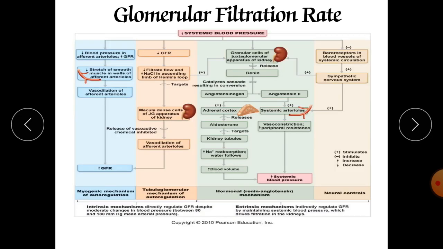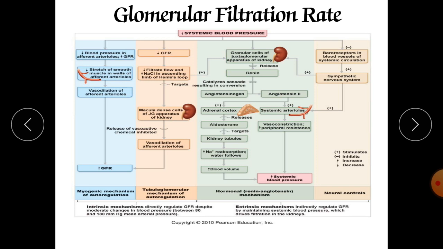Now there are various points which are related to the filtration rate. We will discuss them one by one. The GFR depends on the vasodilatation of the afferent arteriole and stretching of muscles in the walls of the afferent arterioles. The blood pressure will rise and give pressure on the afferent arterioles, and they can be constricted.